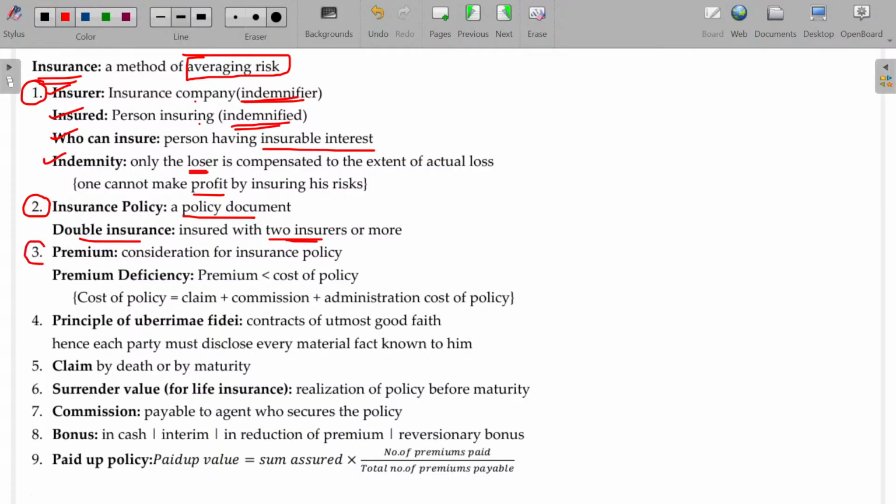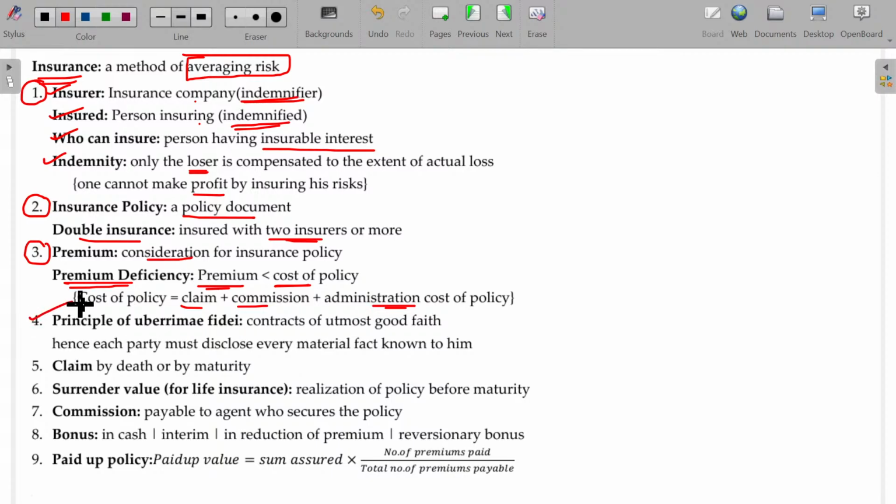Premium is nothing but the consideration payable for the insurance policy, and premium deficiency is where the premium is less than the cost of the policy. What is the cost of the policy? What the company, because of getting the premium, should respond with. They have to pay the claim, commission, and any other cost to administer, which will be the cost. So that's the cost of the policy. For any insurance company, for any policy, if the cost of the policy may be 1 lakh, they fix the premium at more than 1 lakh. The difference is the profit for the insurance company.